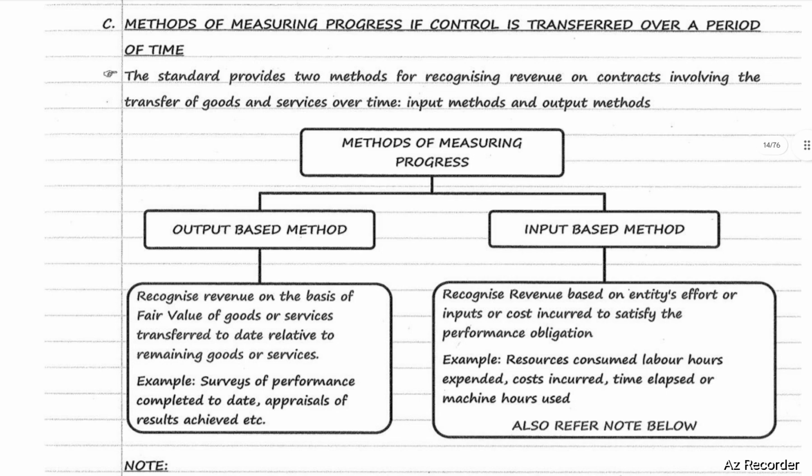Methods of measuring progress. First one, output based method. Recognize revenue on the basis of the fair value of goods or services transferred to date relative to the remaining goods or services. Examples, surveys of performance completed to date, appraisals of results achieved, etc. So based on surveys and appraisals, revenue is recognized under the output based method.